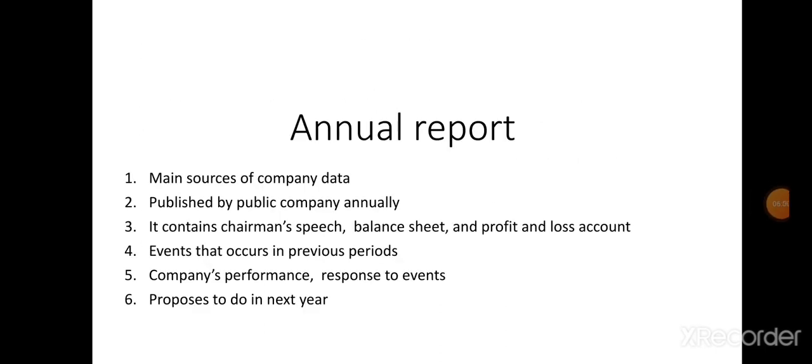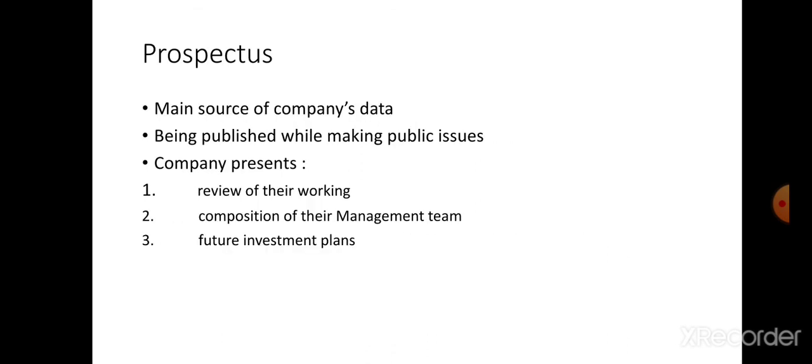First one is the annual report. It is the main source of document. It is published annually by a public company. It includes the balance sheet, profit and loss account, events that occurred in the previous period, and the proposals for the next years are also all included in the annual report. Next is the prospectus. It should be published while making a public issue. It also includes the position of the management, reviews, future investment plans.